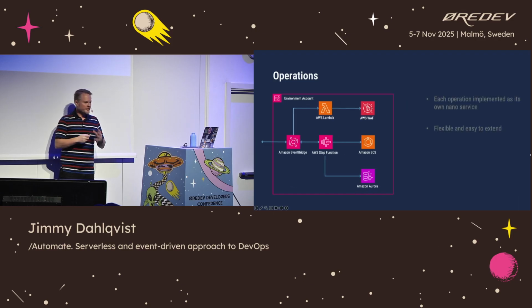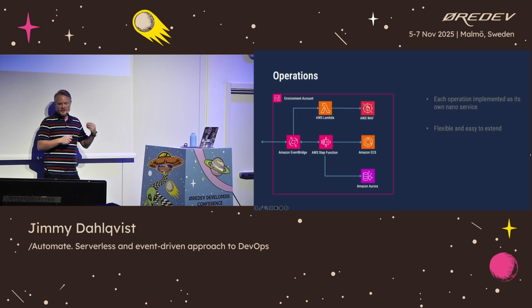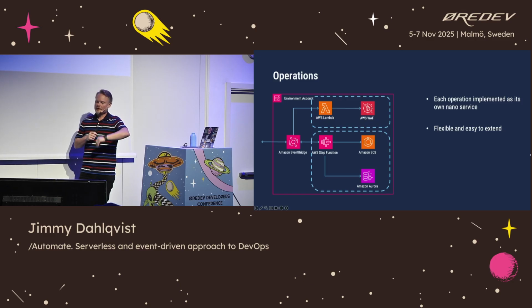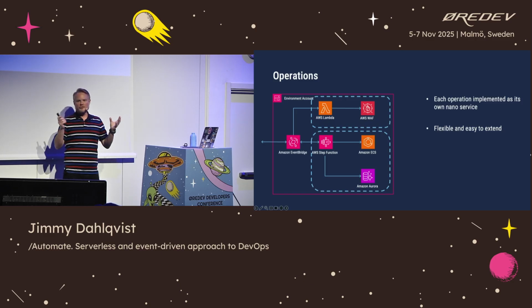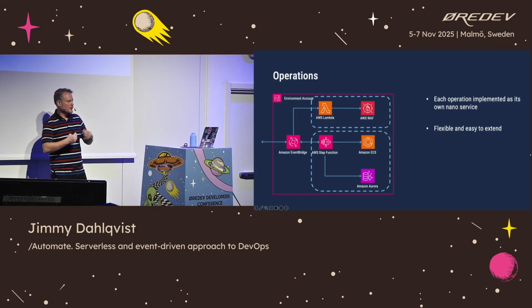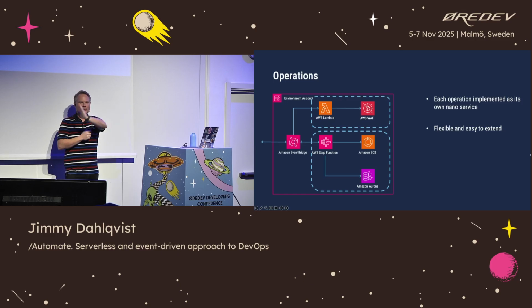What's really important in this design and implementation is that each of these operations or parts in the command chain is operated or implemented as its own nano service. So it's super small and it's implemented by Lambda functions and Step Functions. This gives us a super easy and flexible way to extend everything. If we want to extend with a new operation, we could build one of these new nano services and hook that onto the correct event that will be flowing over from our service account.